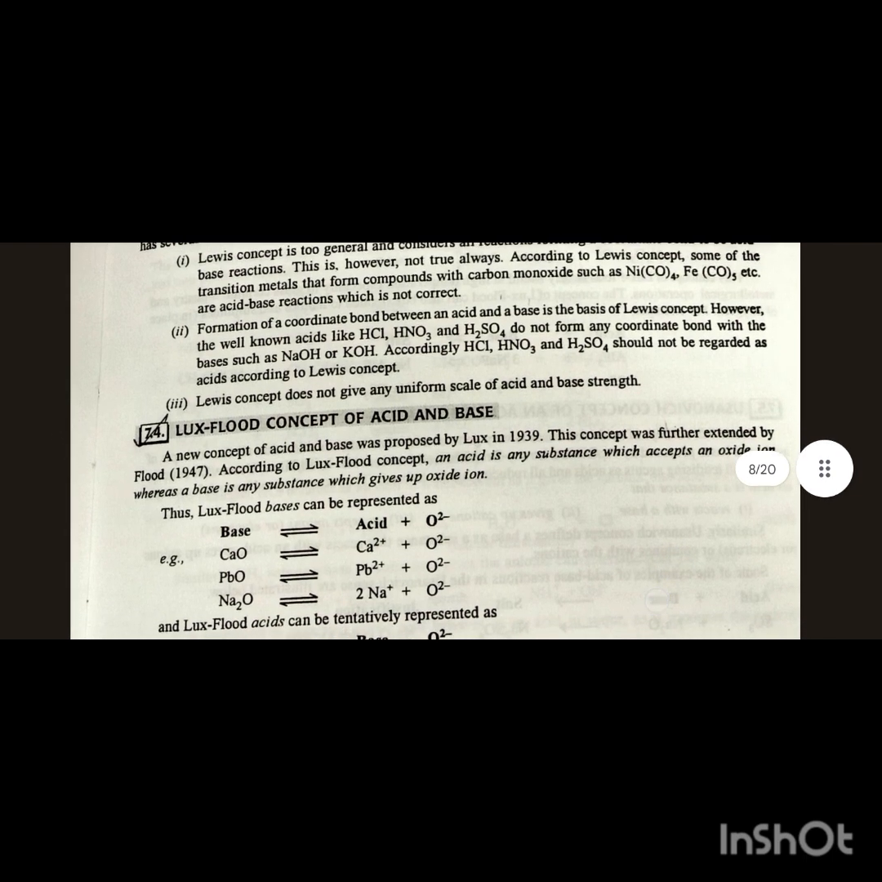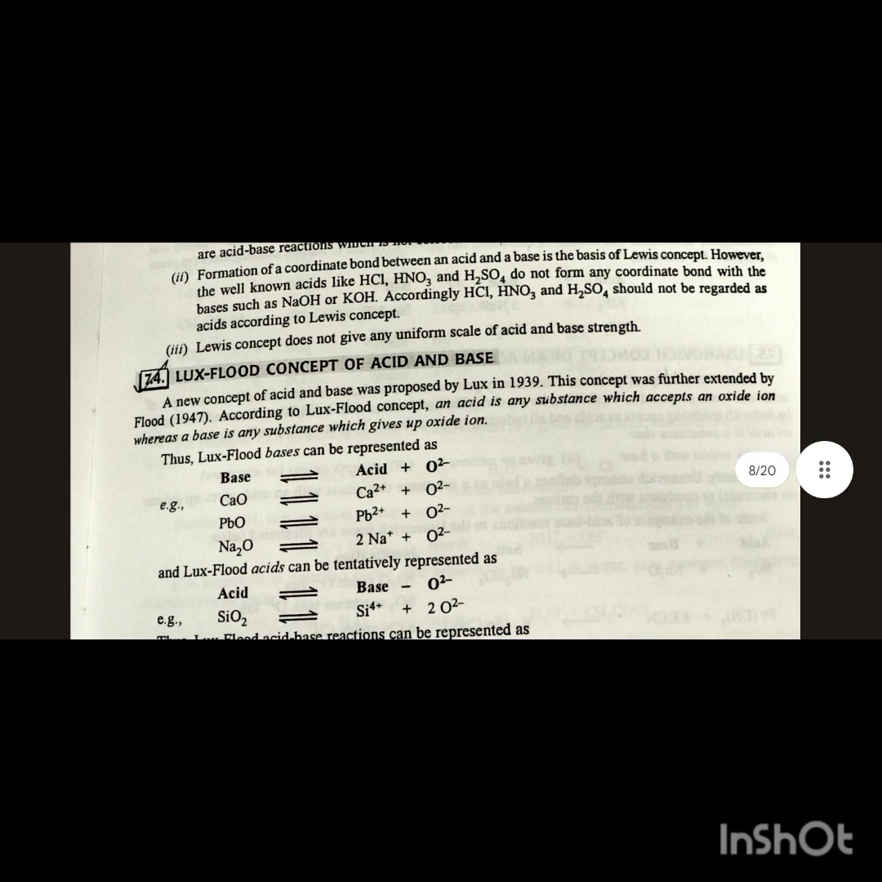Lux-Flood concept of acid and base. A new concept of acid and base was proposed by Lux in 1930, and this concept was further extended by Flood in 1947. According to the Lux-Flood concept, an acid is any substance which accepts an oxide ion, whereas a base is a substance which gives up an oxide ion. Lux-Flood bases can be represented as: base dissociates into acid plus O2-. Example: CaO dissociates into Ca2+ plus O2-.